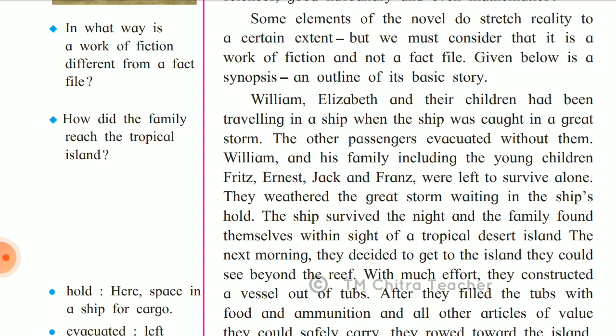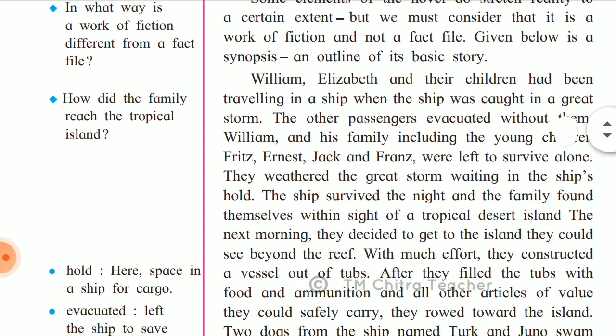So their names are Fritz, who is the eldest one, Ernest, Jack, and Franz, who is the youngest one. Fritz was around 15 years old and Franz, the youngest, was around 8 years old. So these people were left alone, and the other members in the ship all escaped through the lifeboat.